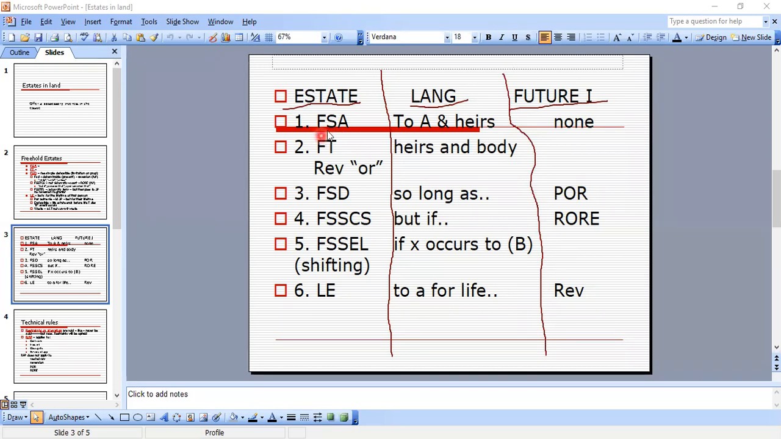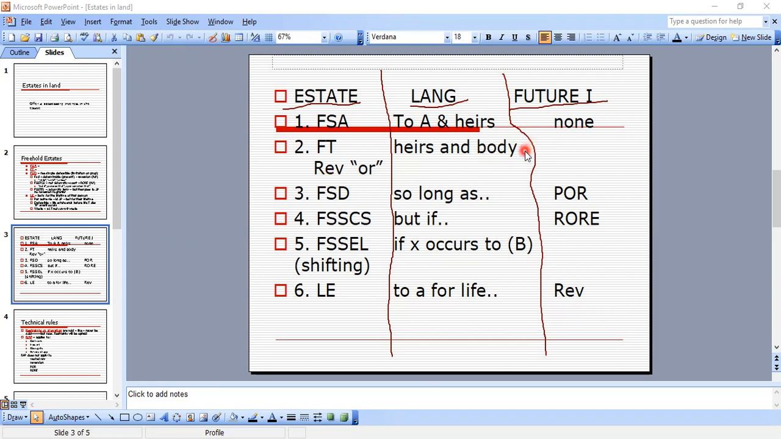We have the estate FSA, which is a fee simple absolute, and the language used is usually to A and his heirs, and the future interest there is none. So fee simple absolute is to A and his heirs, or just to A, and the future interest is none. Now the estate of a fee tail is to A and the heirs of his body, so it's got to say heirs of his body. Okay, the future interest is down here.